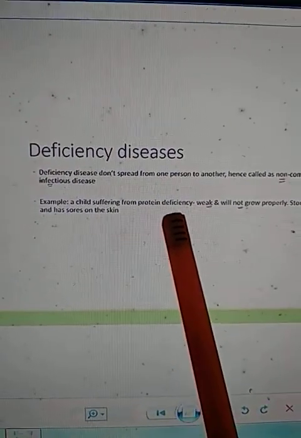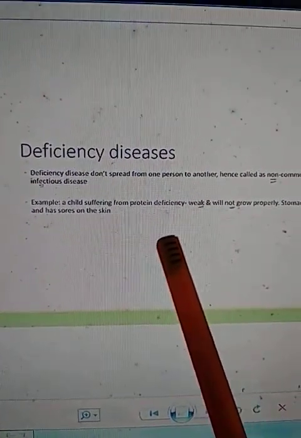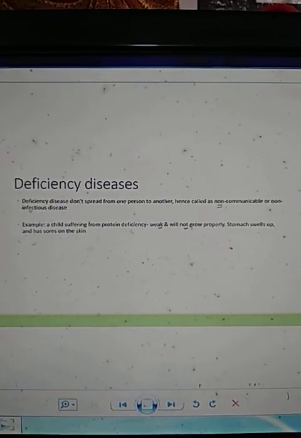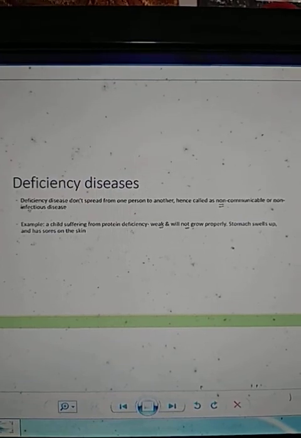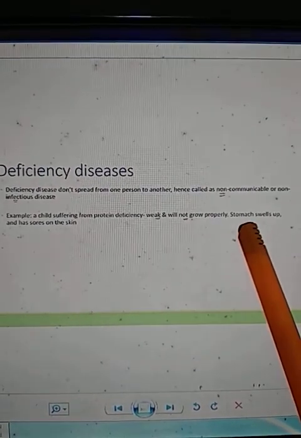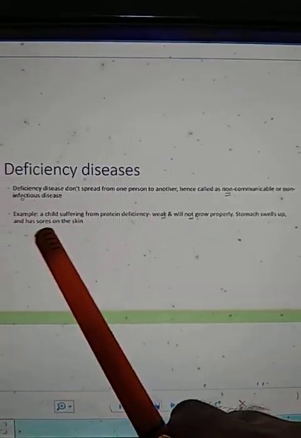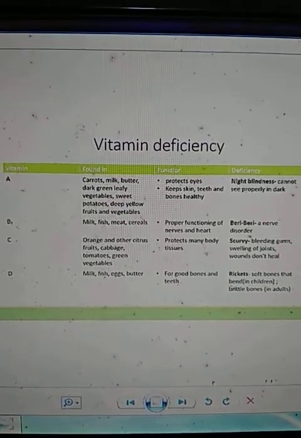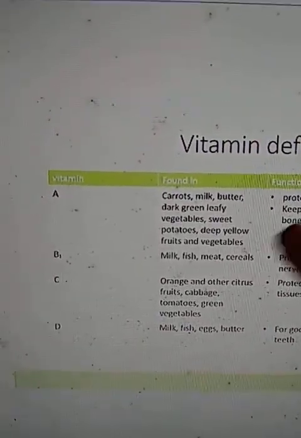Let us see an example. Protein deficiency: if protein is not present in enough amount in a child for a long time, then that child will not grow properly. His or her stomach will swell up and will have sores on the skin. Let us see some deficiency diseases related to vitamins.